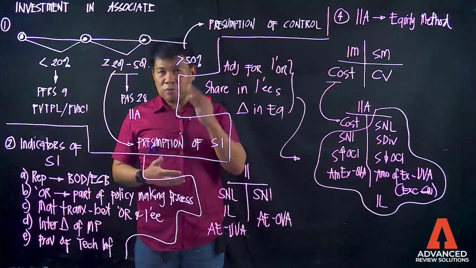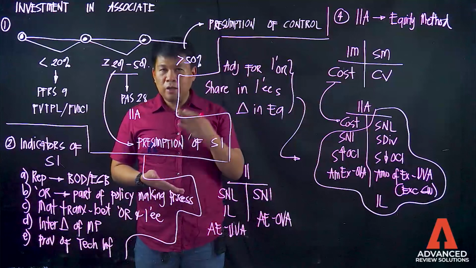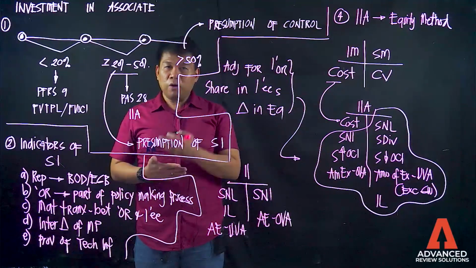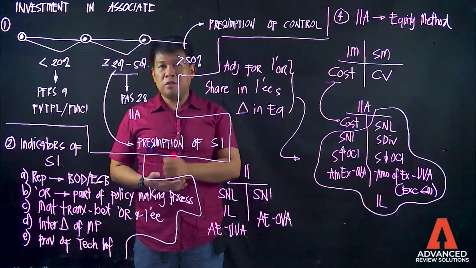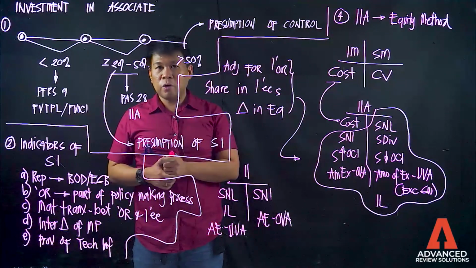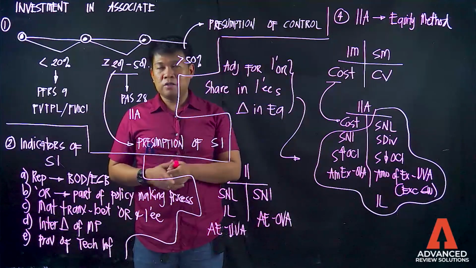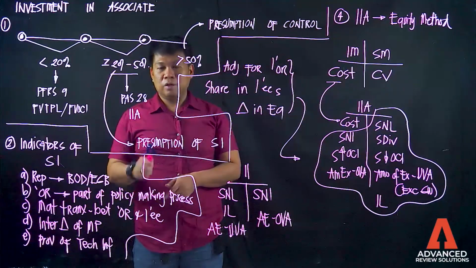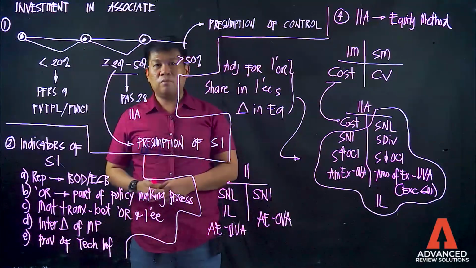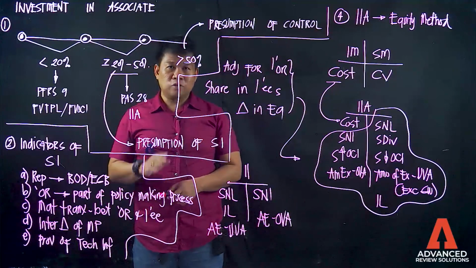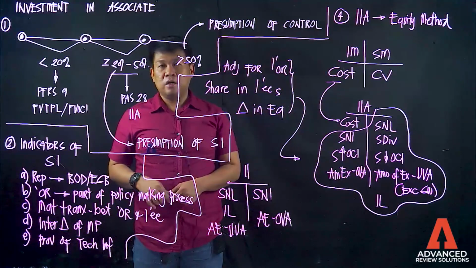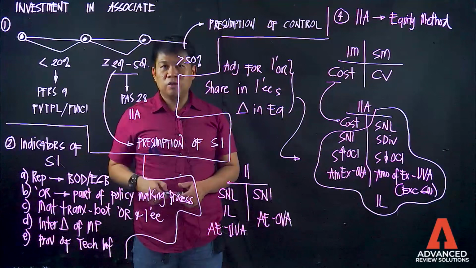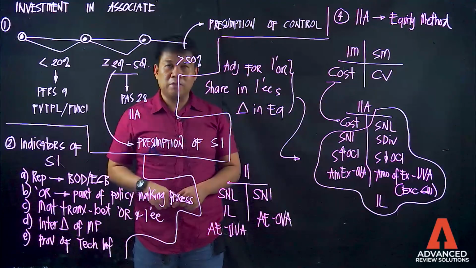In the absence of any indicator or evidences of significant influence, that's the time that you will look into the percentage of ownership. If that is at least 20%, there is now a presumption of significant influence, and that investment should again be properly classified under investment in associate, which will be governed by PAS 28.